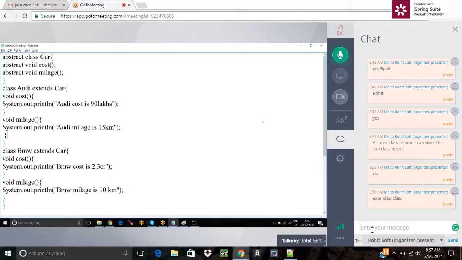The instance methods themselves are known as concrete methods. Concrete means what? A method which has a body. Whereas abstract method means what? A method which doesn't have any method body. That we can say is an abstract method. Is it clear?